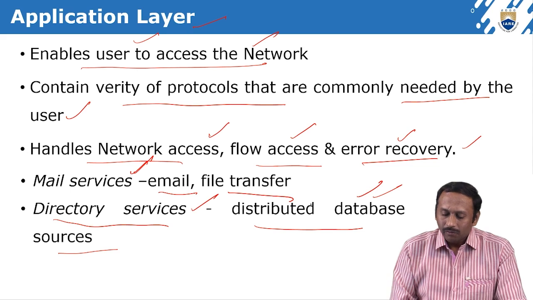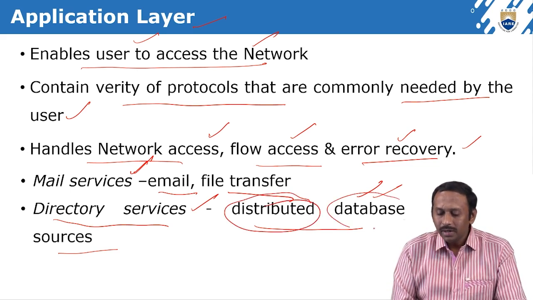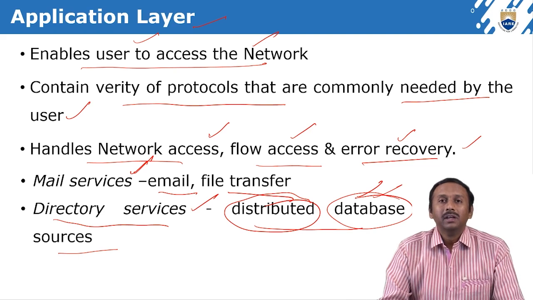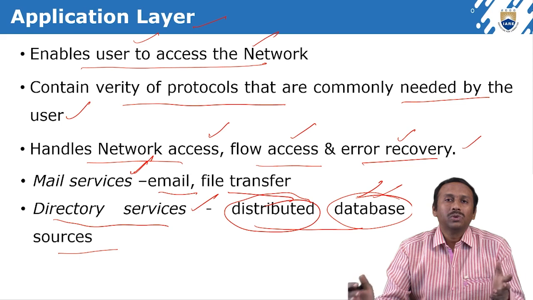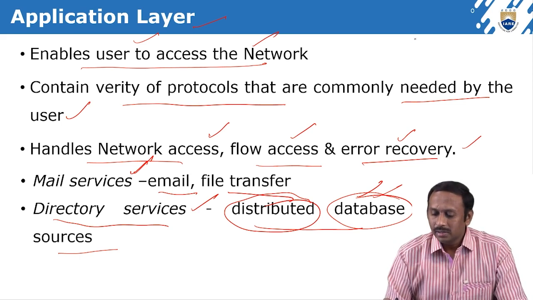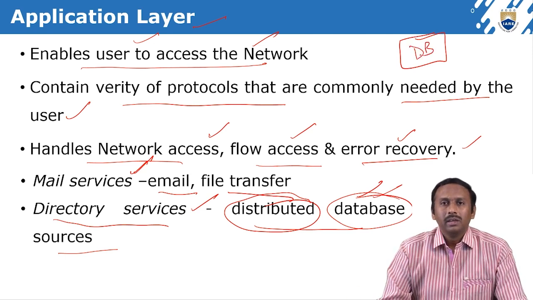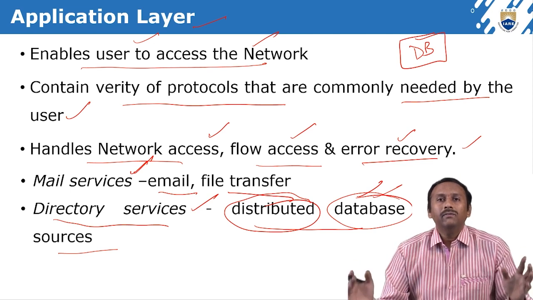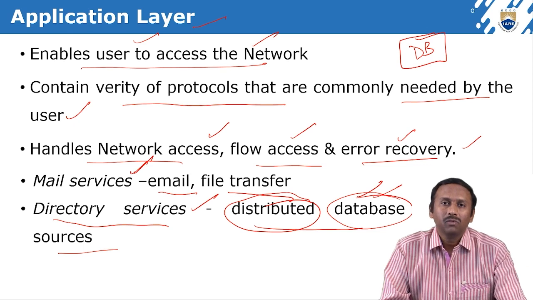Why do we call them distributed databases? Because a huge amount of data is not stored in one particular place. Assume we have one database across the world. If everybody tries to access this database at the same time, what will happen?